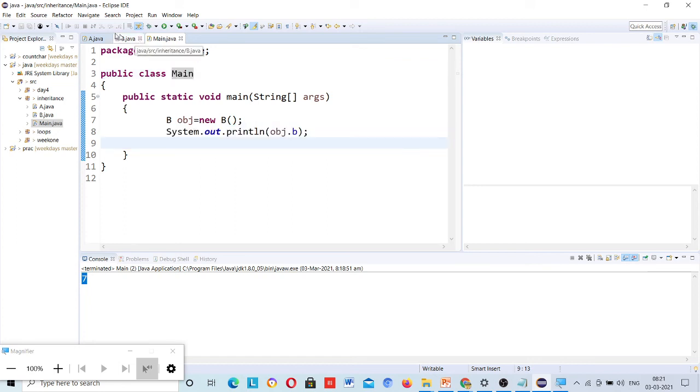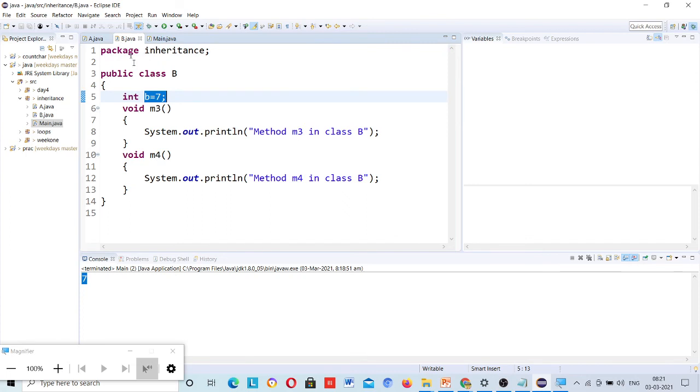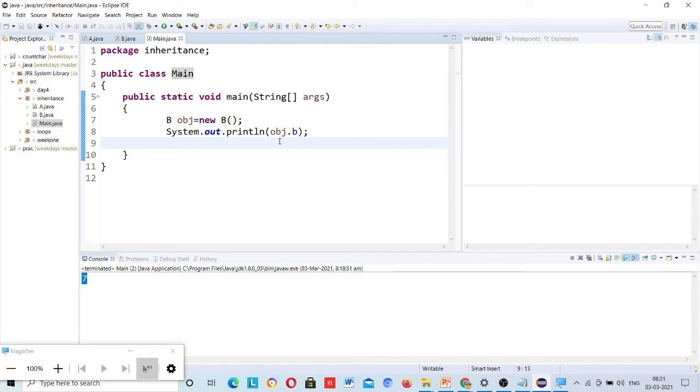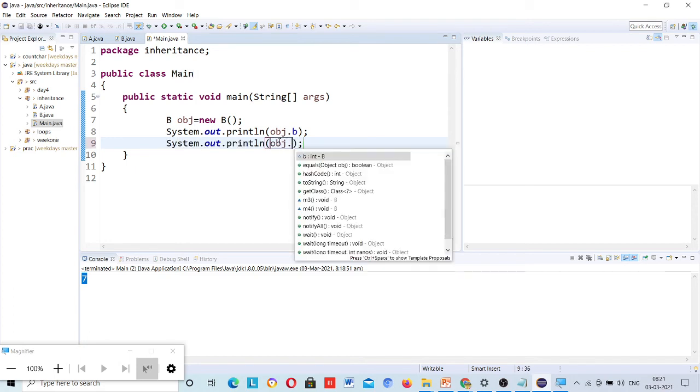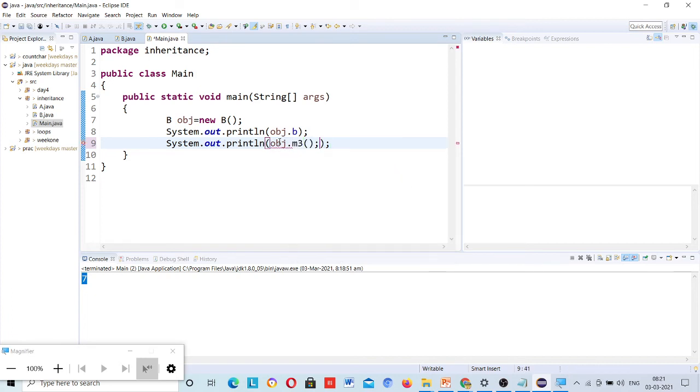Okay, so I am using this variable B, then how can I use this? This is in same package, so we don't need to think much. If this is in the same package, then this will not be private and I can use through default, public, protected, all. Okay, and similarly methods also. Object dot method M3.